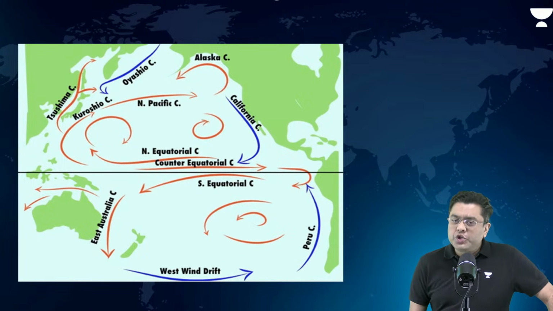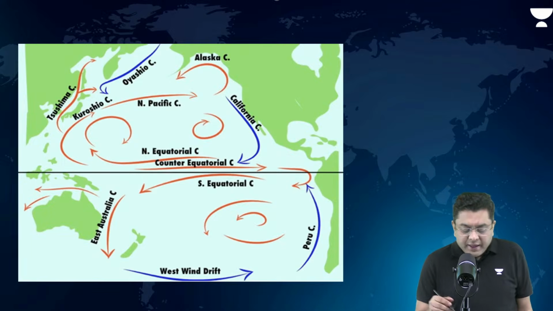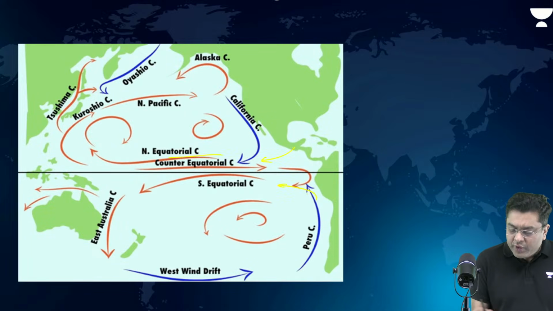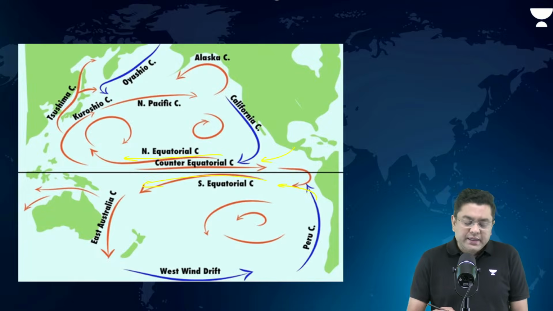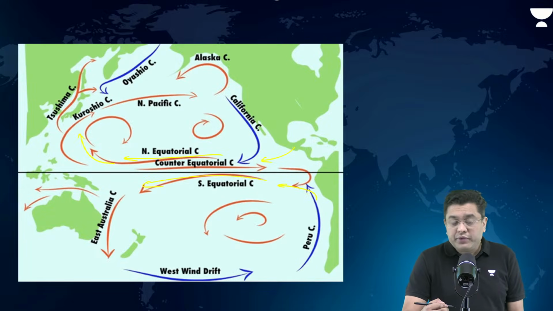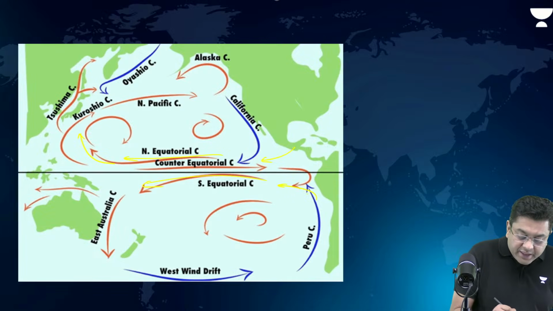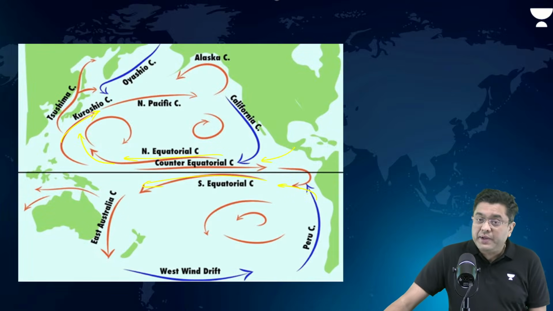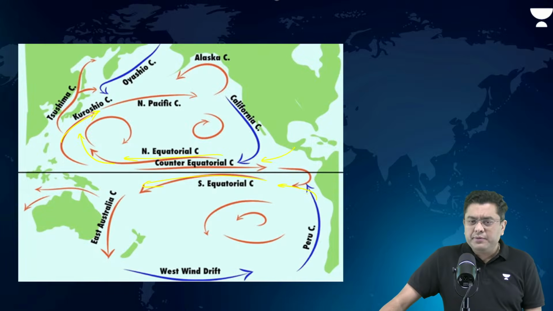Observe the ocean currents in the case of the Pacific. The trade winds basically generate the north equatorial current and the south equatorial current. This north equatorial current will then bend rightwards owing to the Coriolis force. They will generate the warm ocean current, the Kuroshio current, similar to the Gulf Stream, slightly slower in terms of intensity, but similar.